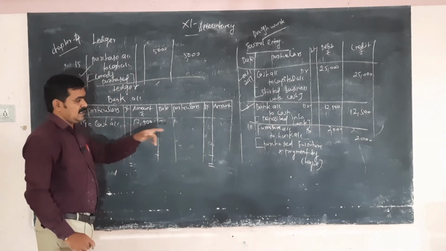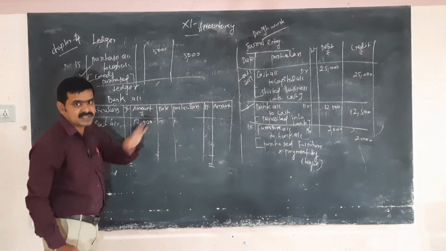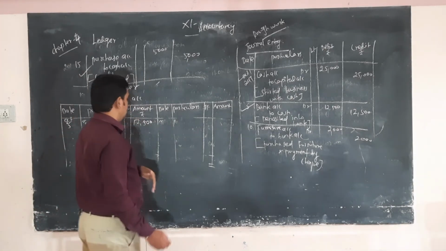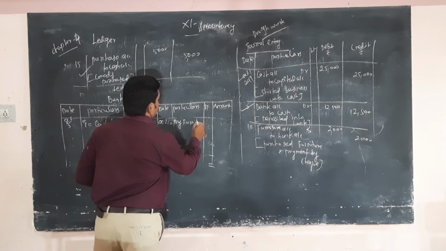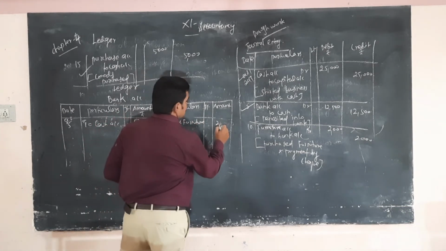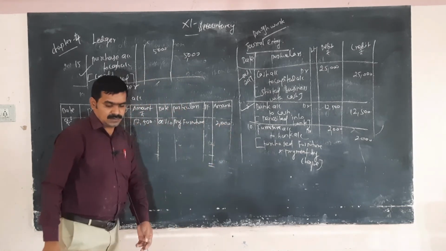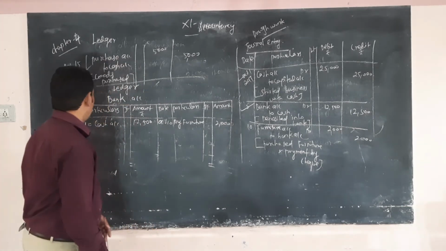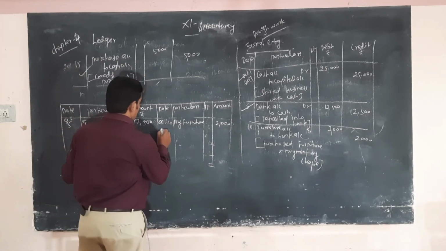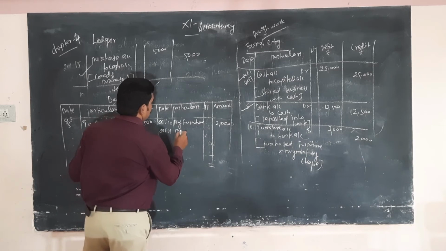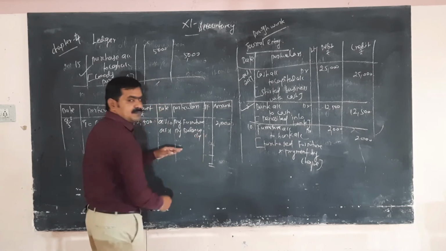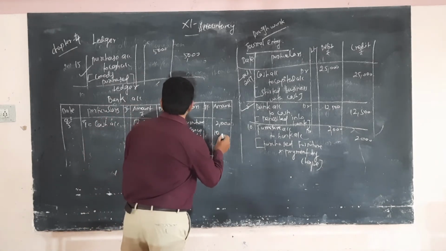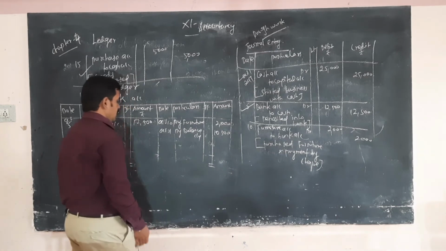Okay, next, furniture purchase, payment through check. Okay, so bank is the giver. So by furniture, amount is 2,000. Okay, so what is the balance amount? October 31, by balance, insufficient balance, that is 10,500.